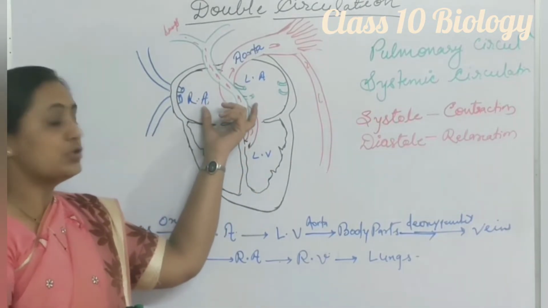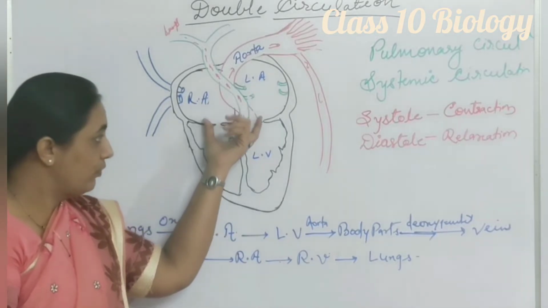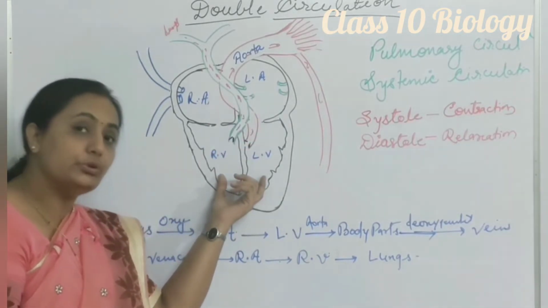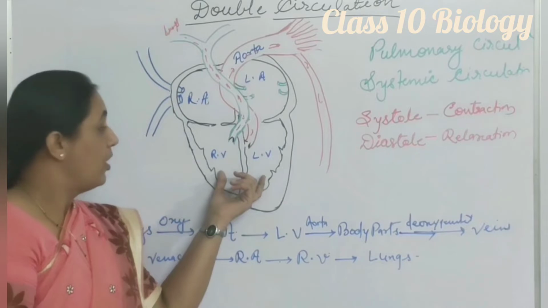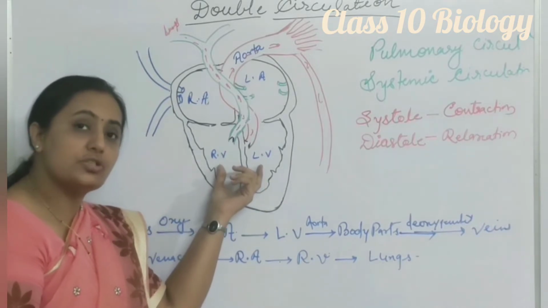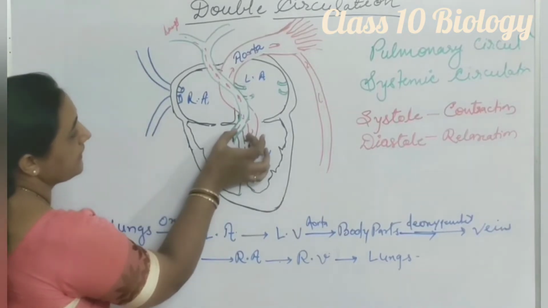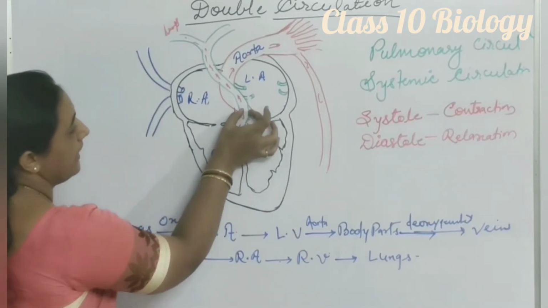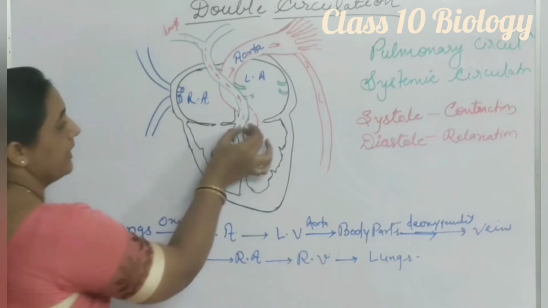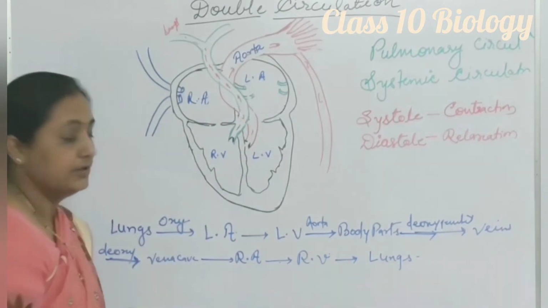They remain in a relaxed position. When the atria show systole, blood flows from the atria to the ventricles. When the ventricles show systole, blood moves out through these two arteries, that is the major artery aorta and the pulmonary artery, and blood comes out from the heart.